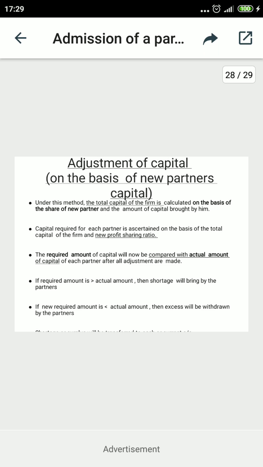account. So here are two journal entries. Like the cash account or current account will be debited for bringing the goodwill in cash, to the name of the old partners who are bringing it. But the entry will be reversed, like the old partners' capital account debit, with the name of partners, to cash or to the current account. But when the question is silent, the entry will be adjusted according to the cash account.